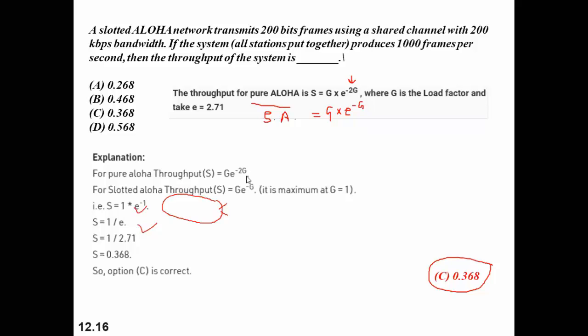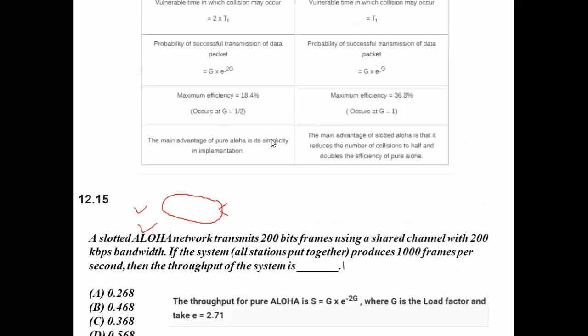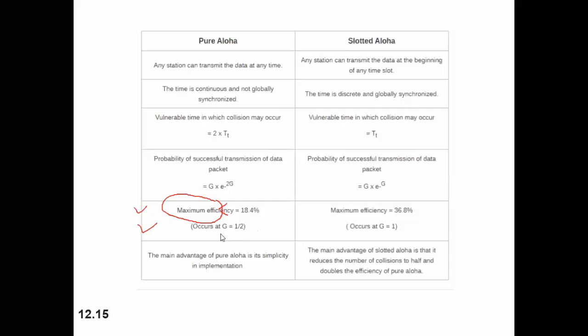For pure Aloha, the formula is what we have, and for slotted Aloha, what we have. We all know it is maximum when the value of G is equal to 1 in slotted Aloha, and in pure Aloha, it is maximum when the value of G is 1 by 2. You can see this is written.